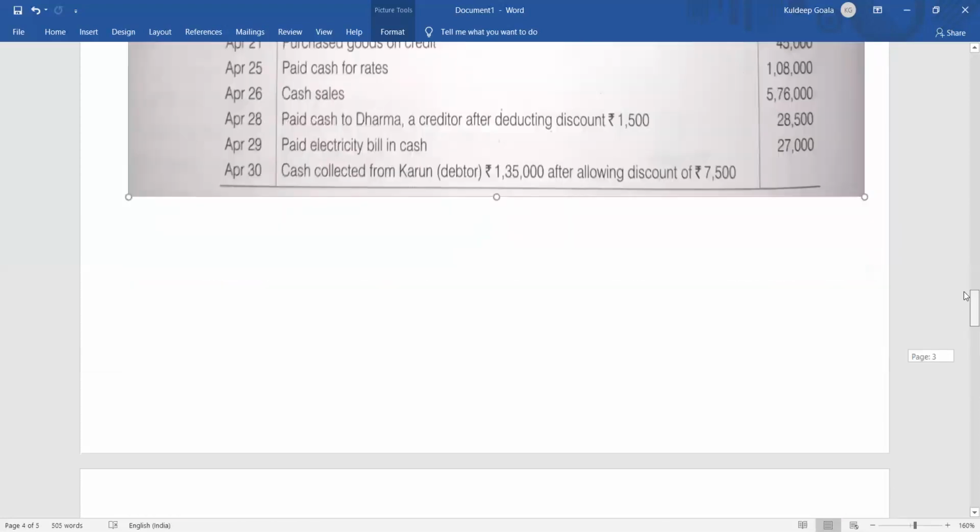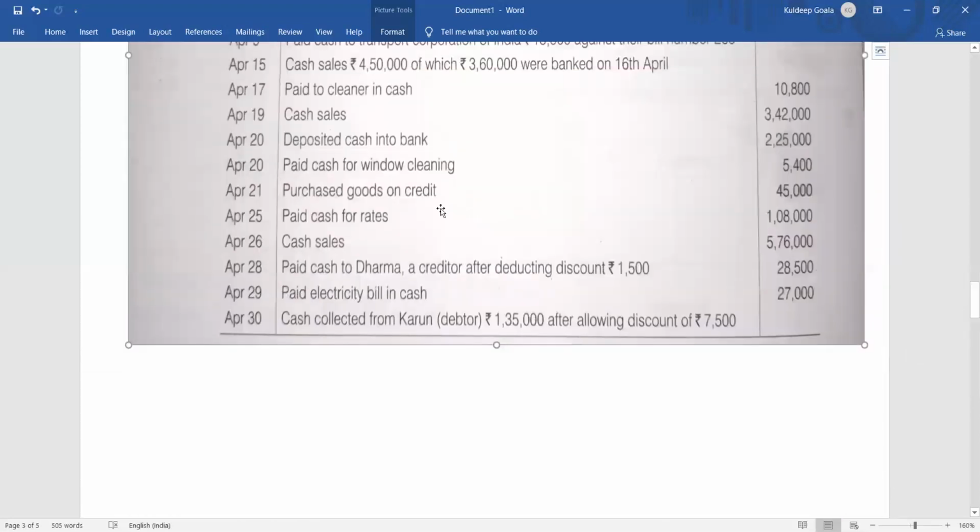Clear? Then again, moving to the next item, purchase goods on credit. Now the purchase has been done on credit. Credit means udhar. As I already told you, a credit transaction will not be entered in the cash book, isn't it? Because there is no cash transaction here. The cash has not been received, neither has it been paid. There's no movement of cash. That is why it will not be entered in the cash book. Cash book records only the movement of cash.